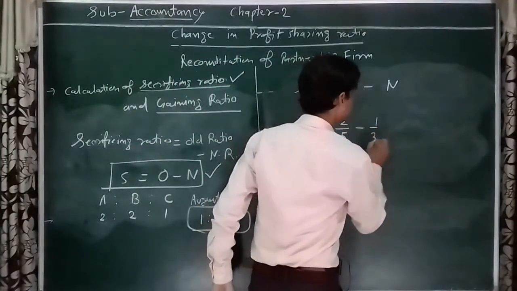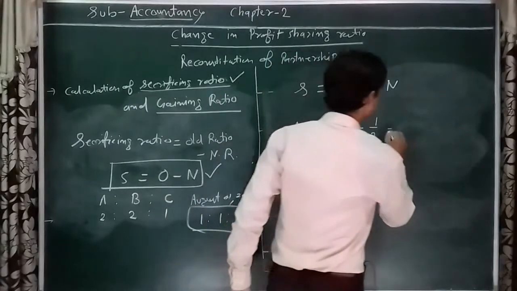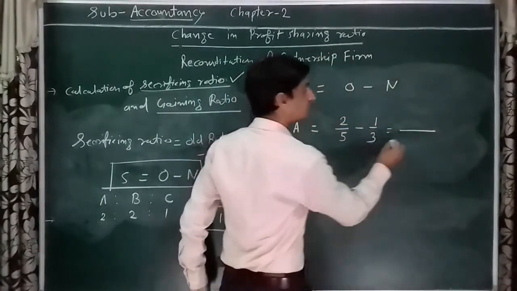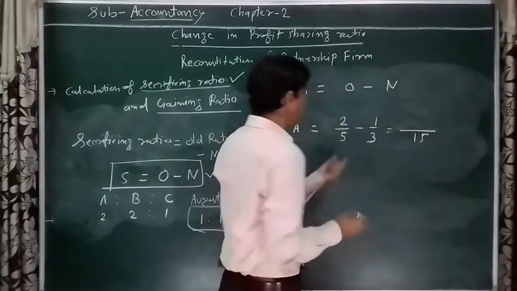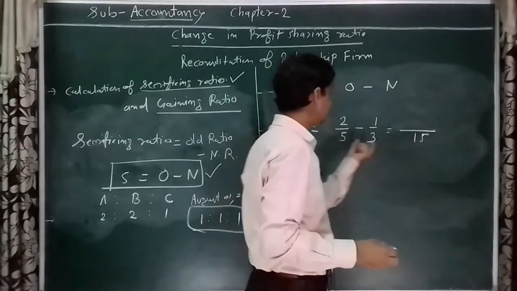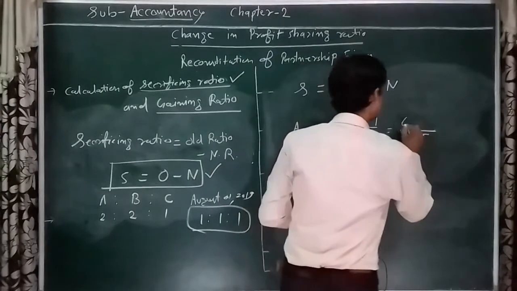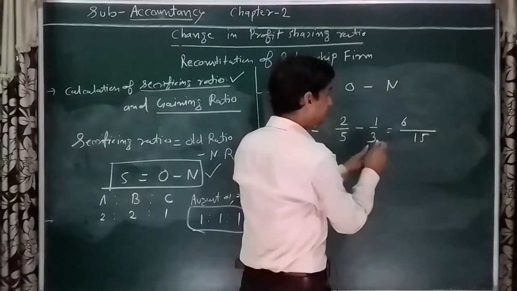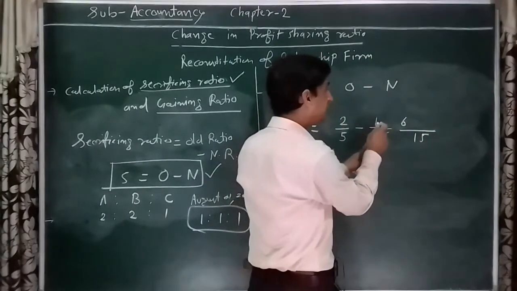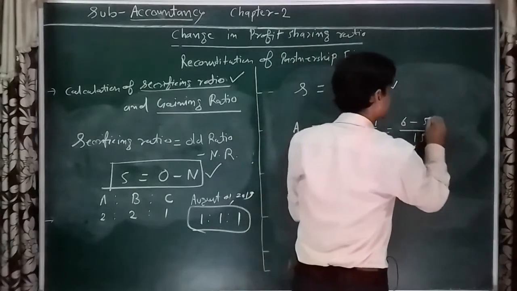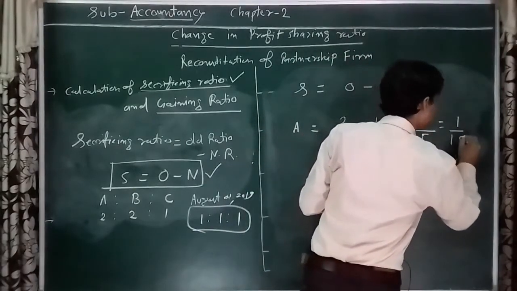So 2 upon 5 minus 1 upon 3. The LCM of 5 and 3 is 15. 15 divided by 5 is 3, and 3 multiplied by 2 is 6. 15 divided by 3 is 5, and 5 multiplied by 1 is 5. So 1 upon 15.